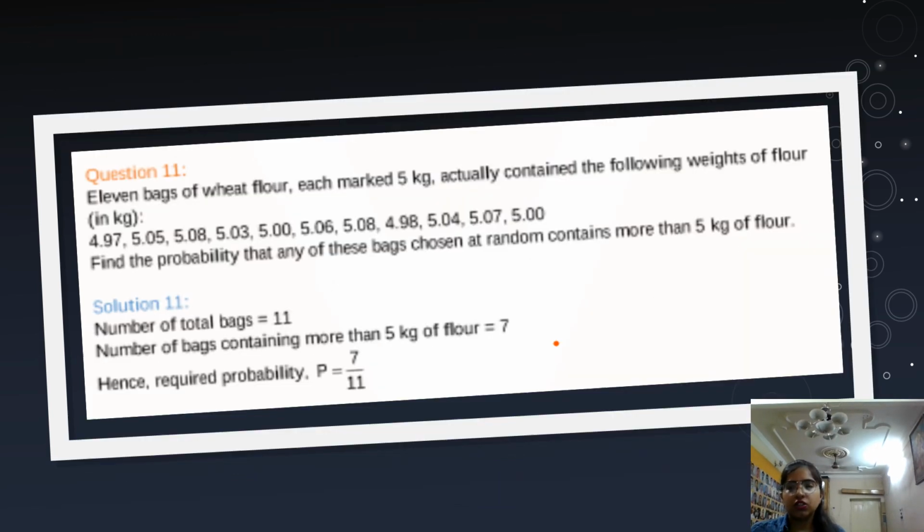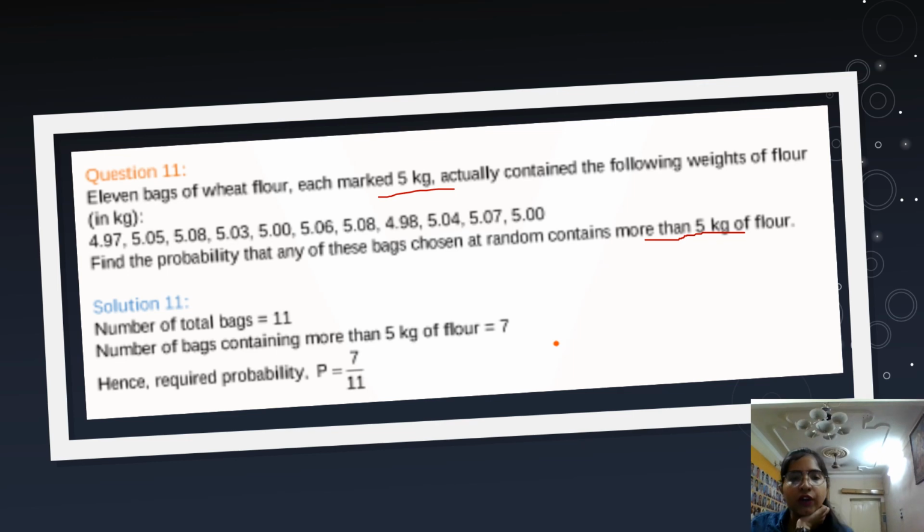Okay. So next screen is question 11. 11 bags of wheat flour, each marked 5 kg, actually contain the following weights of flour. Find the probability that any of these bags chosen at random contains more than 5 kg.